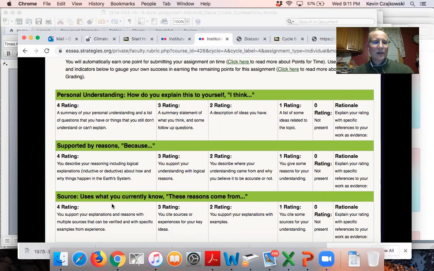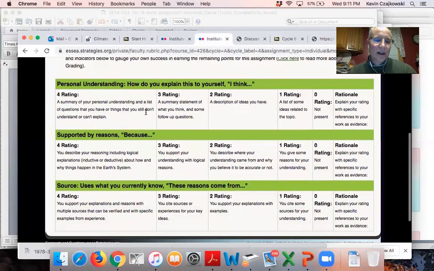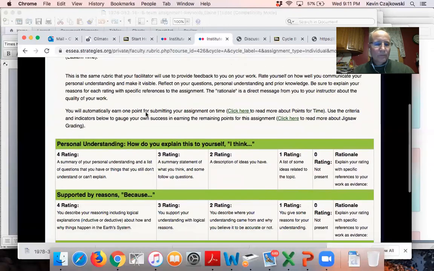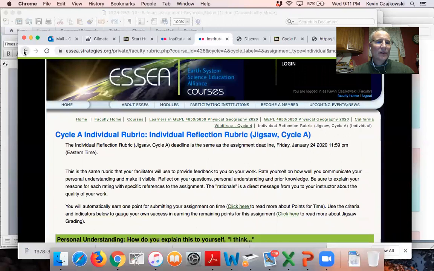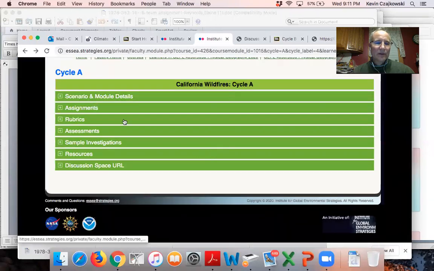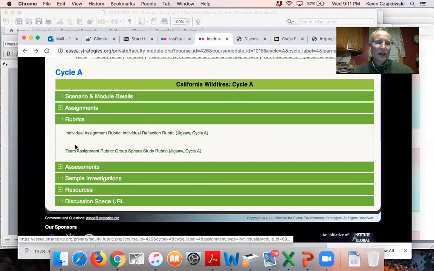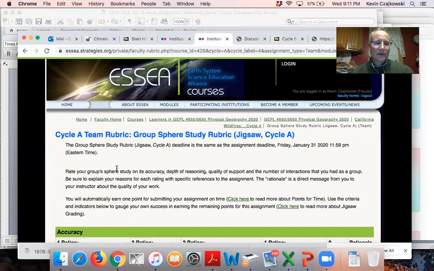Okay, so out of 12 points here, I scale it to 5 points. If you remember, everything is 5 points ultimately in your grade. All right, so you can read what to do for each of the rubrics. Now we're not going to do all the rest of the stuff.